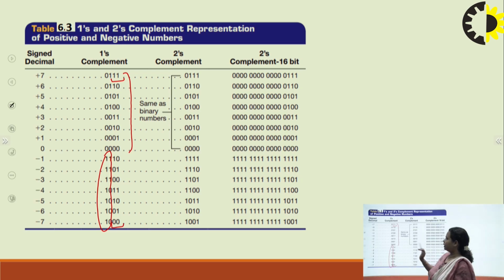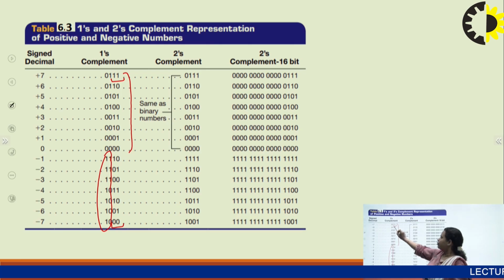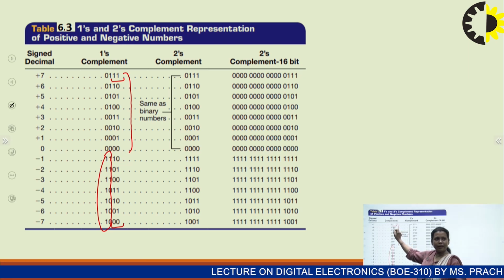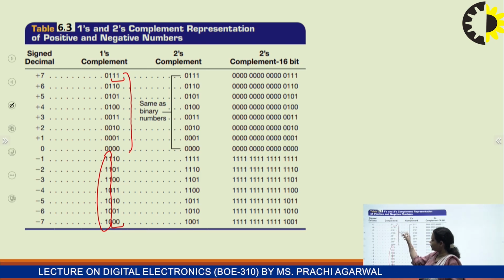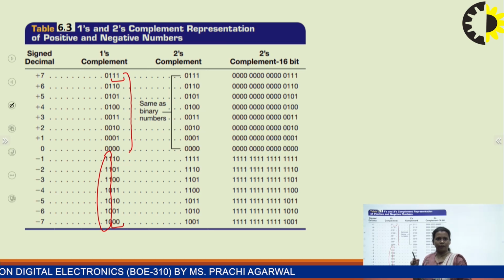Again I am telling that in 1's complement, these numbers are the same as we did in positive numbers from plus 1 to plus 7. For positive numbers, we have to put 0 as MSB, and then we just write it. Like for 7, we write 111, three times 1. For 6, we write 110. Similarly, you just write it the same as binary numbers, right?